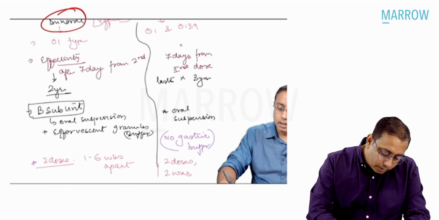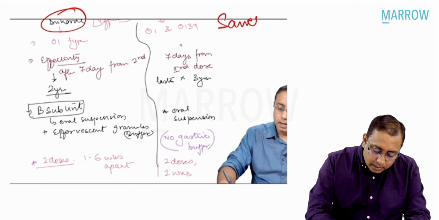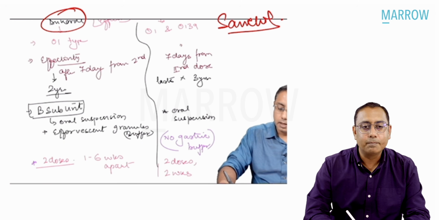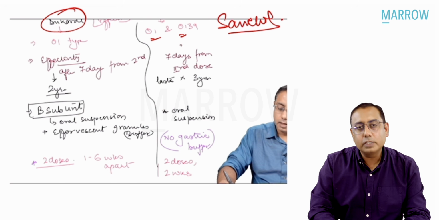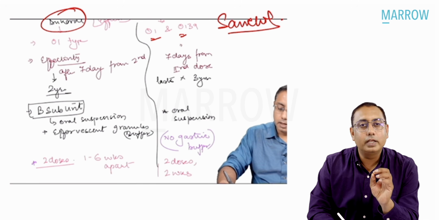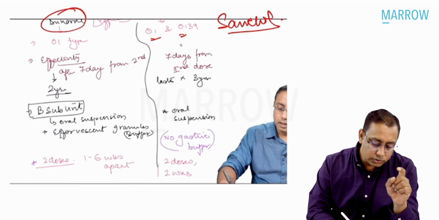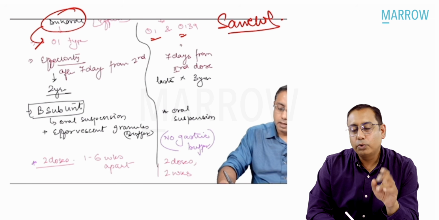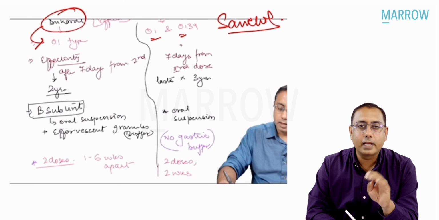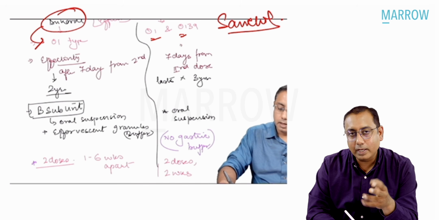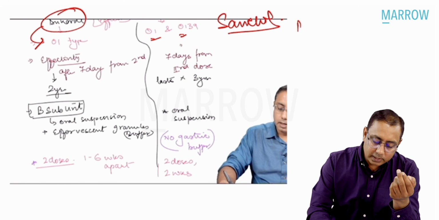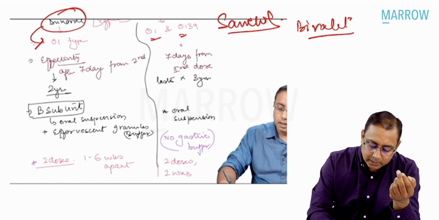Please remember, there's again a direct screenshot. You can see this is the Dukoral vaccine. On the other hand, we have the Shanchol vaccine. Shanchol is for two strains. Dukoral is only for one type, the O1 type. Shanchol is for O1 and O139, so it has two strains. So it is obviously a bivalent vaccine.